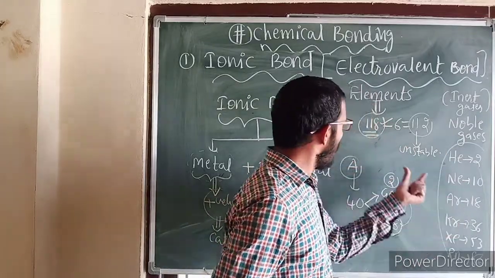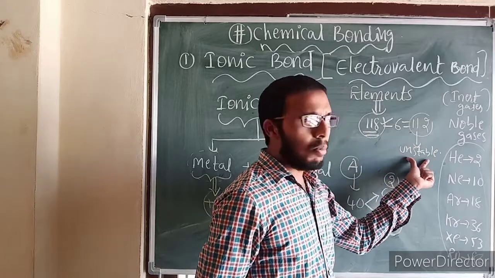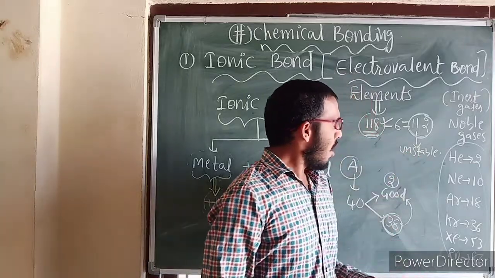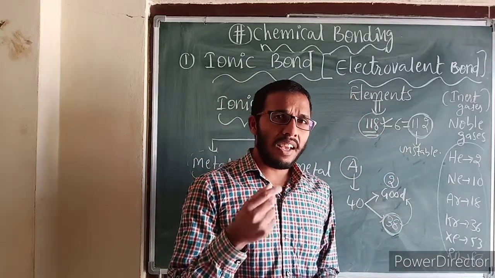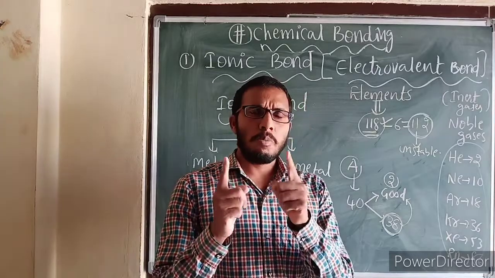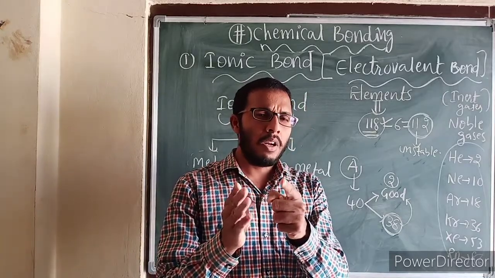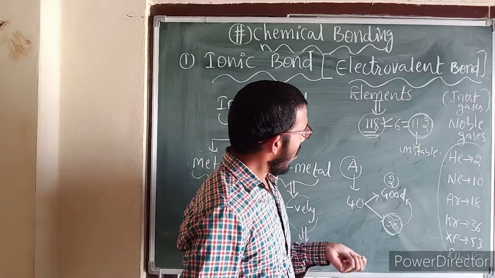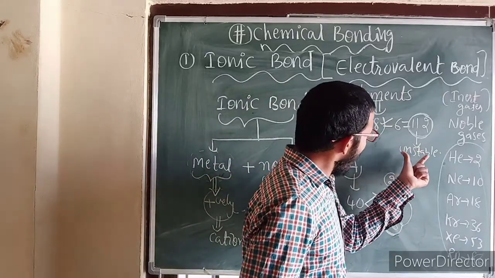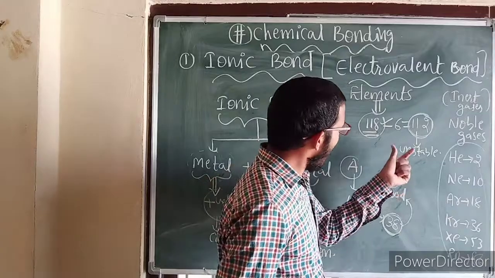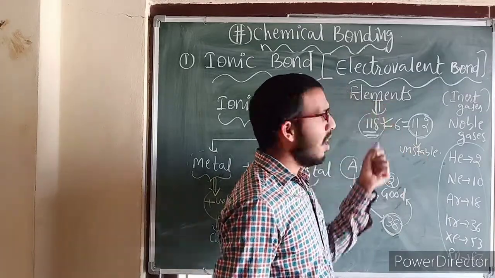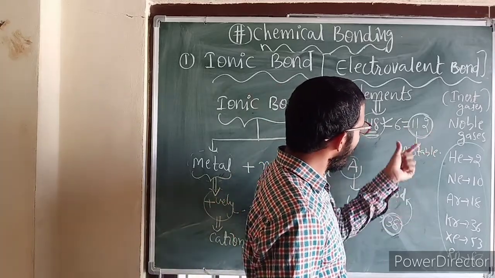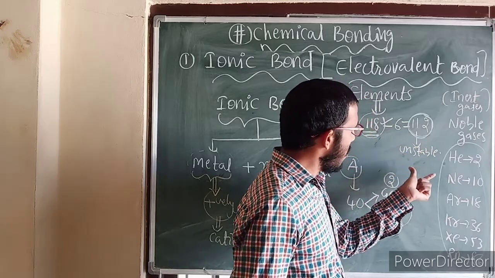So these 6 elements are stable, and these 112 elements are unstable. Unstable means, according to yesterday's discussion, that according to material system, each and every system tries to convert into a more stable state. Atoms also try to convert into a more stable state. In an unstable state, these atoms of elements do not exist at all. So these 112 elements also try to convert into a stable state.